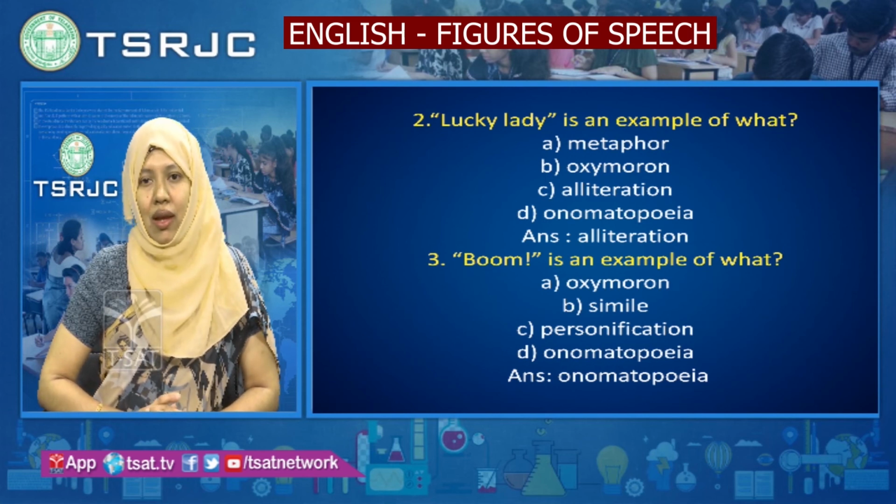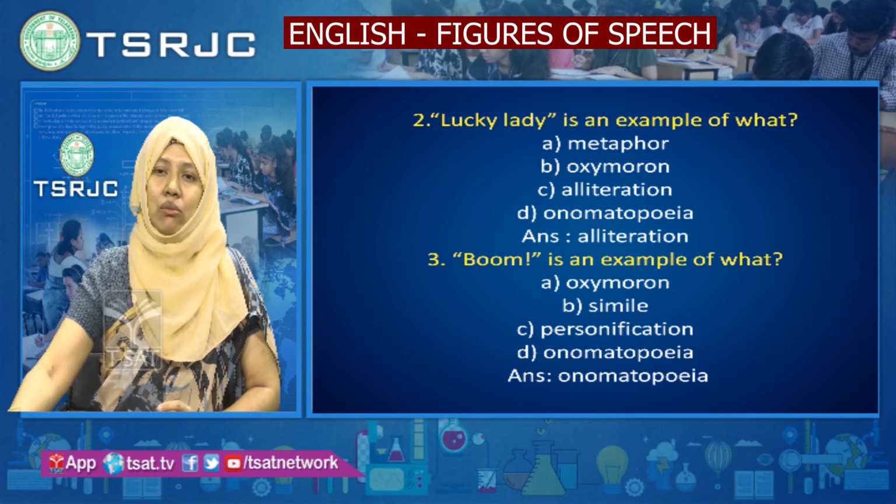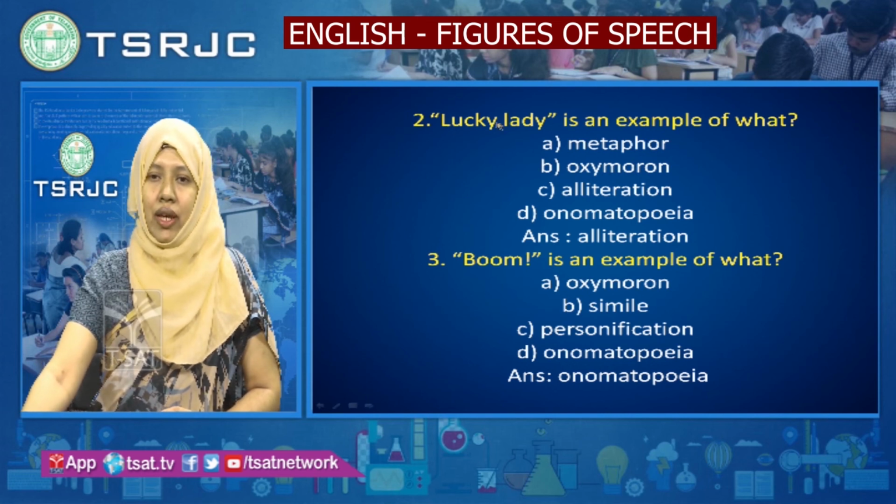Question number 2. "Lucky lady" is an example of what? Just now we have read about same sounds. In this phrase, the L sound is repeated. The word lucky starts with the L sound, and the next word, lady, also starts with the L sound. Wherever this repetition is used, it is called alliteration. So metaphor is wrong, oxymoron is wrong, onomatopoeia is wrong. The correct answer is alliteration.